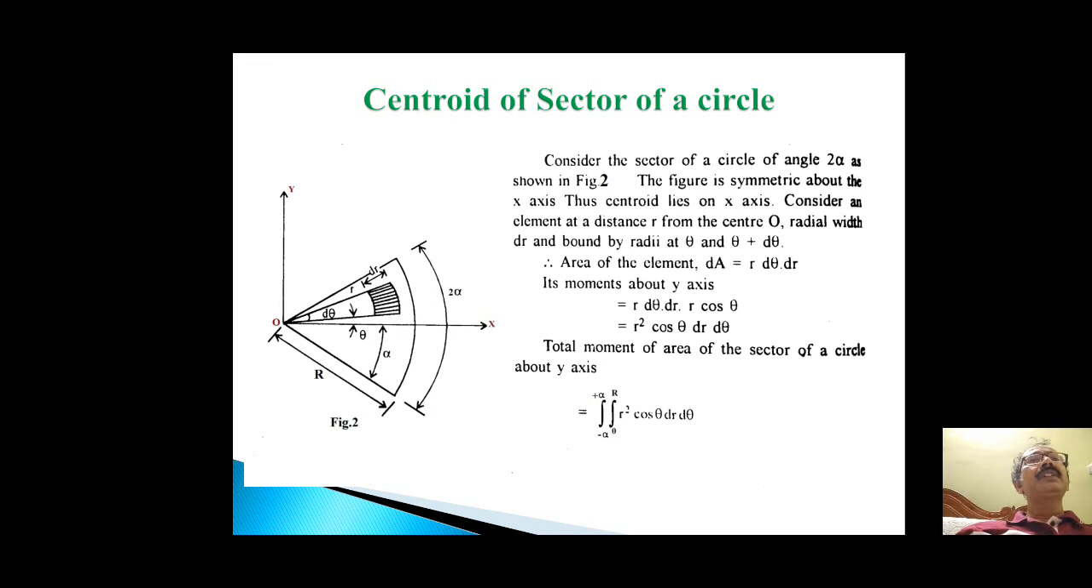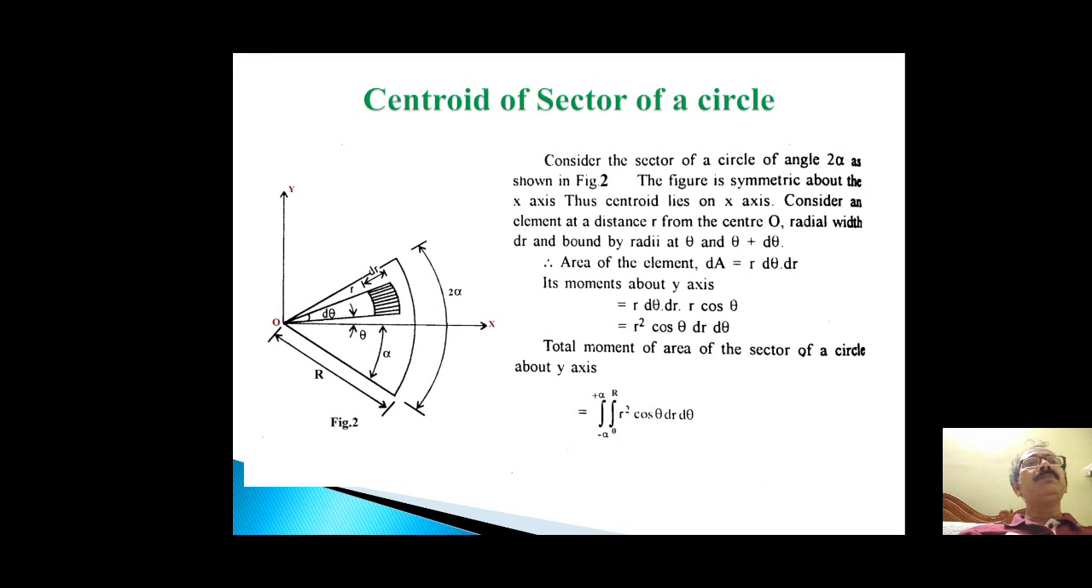Consider a small sector of a circle of angle 2 alpha as shown in this figure 2. The figure is symmetric about the x-axis, so the centroid must lie on the x-axis, and its y bar should be 0. So consider the small element at a distance r from the center O with radial width dr and bounded by the radii at theta and theta plus d theta.